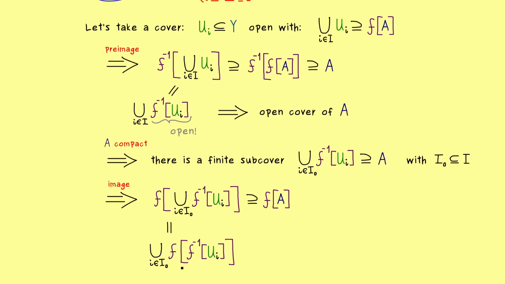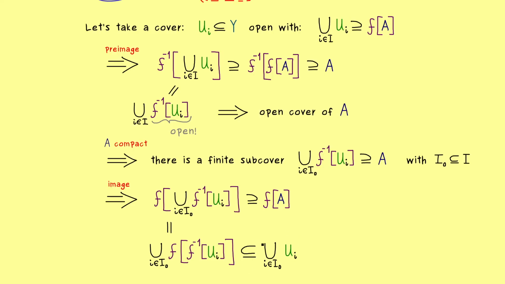And now what remains inside is a combination of image and pre-image, and there we already know they don't cancel completely. However, as we have proven before, it's definitely always a subset of the original set inside. So what we get here as a result is the finite union of the sets U_i.